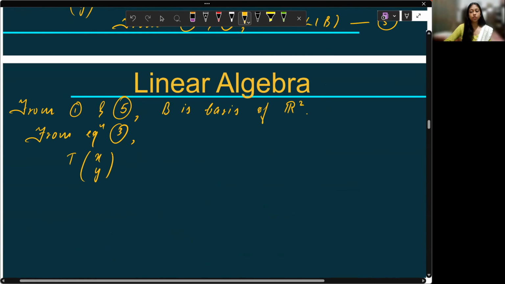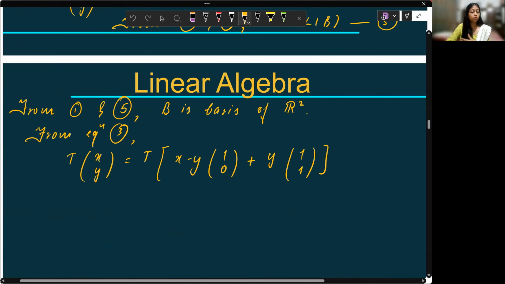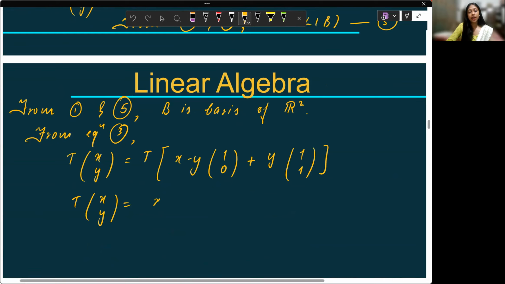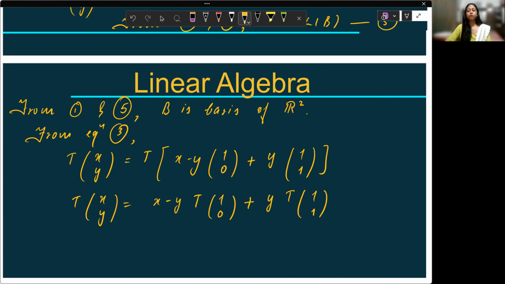So T of xy equals T of x minus y times 1, 0 plus y times 1, 1. T can be distributed. That's why it's a linear transformation, right? So T of xy is x minus y times T of 1, 0 plus y times T of 1, 1.